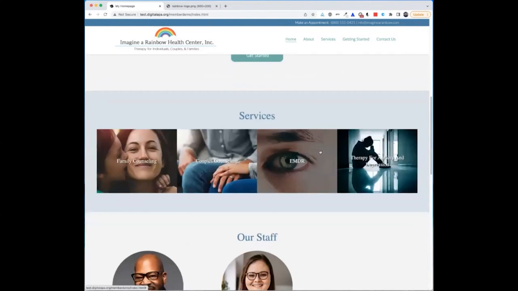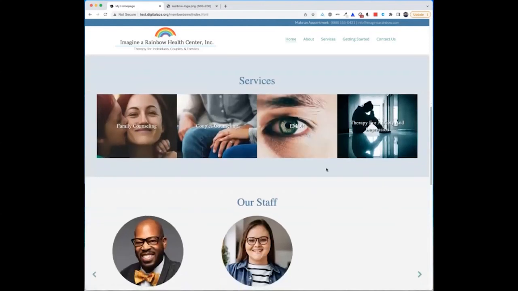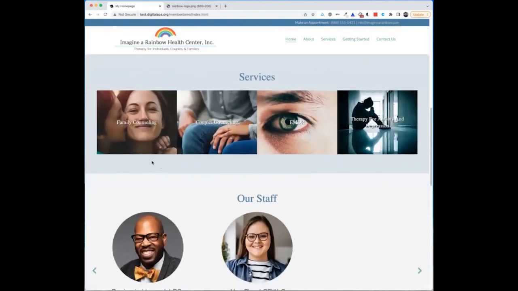Now, if we scroll further down the page to the services area, we've got 4 images here with text on top that is extremely difficult to read. I would not put the text over an image like is done here, just because I think it makes the readability really challenging, and I'm not sure everyone would know what it says. It's helpful that it's shadowed, but the text is very small and it's just very busy.